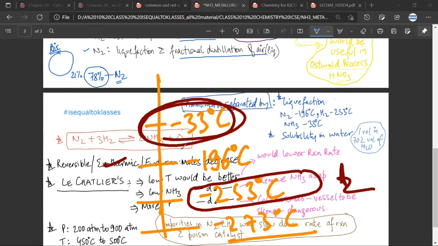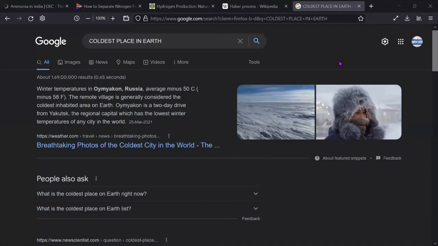What is the coldest place on Earth, Mr. Siva? Antarctica? I don't know. I think it might be somewhere in Siberia. Let us look. So this is what we have found in Russia. The temperatures are minus 50 degrees Celsius. Mr. CB, can you see this?